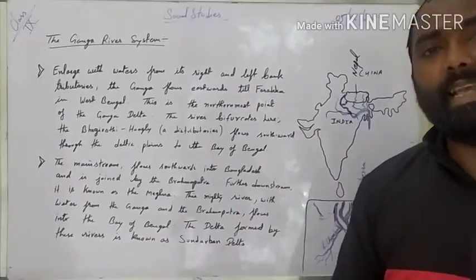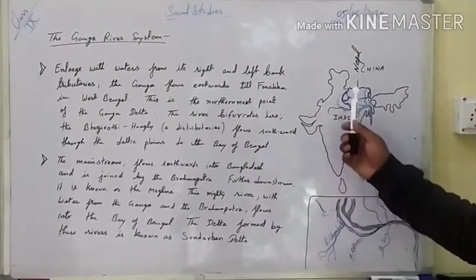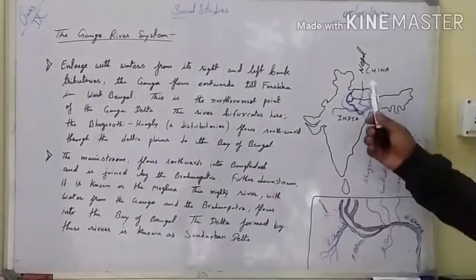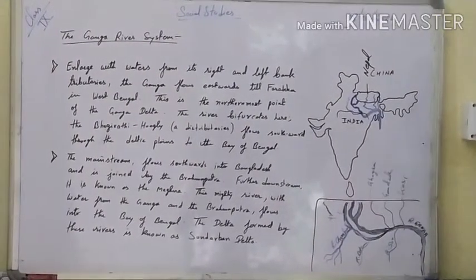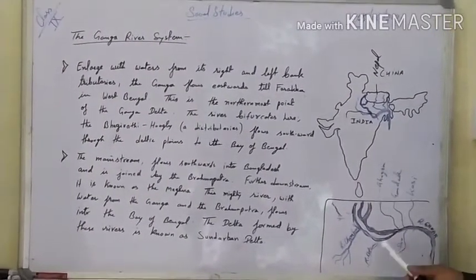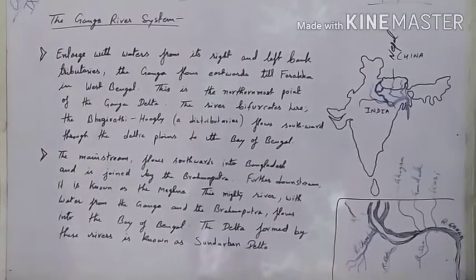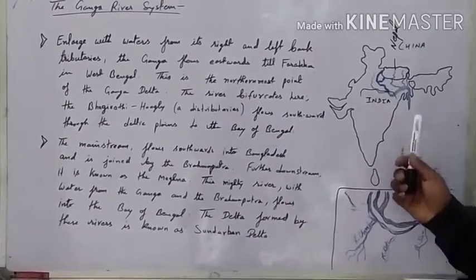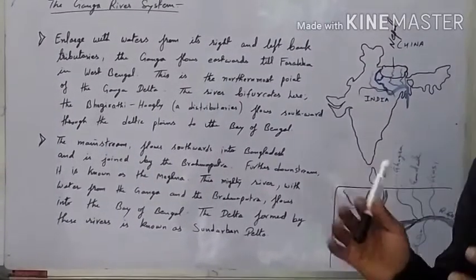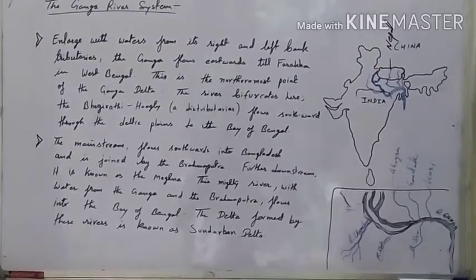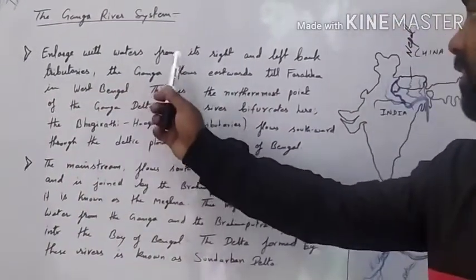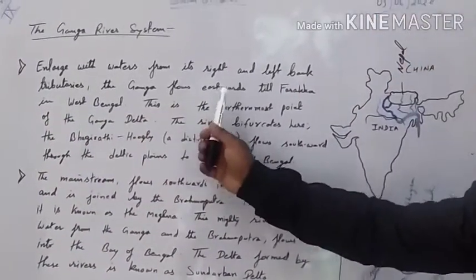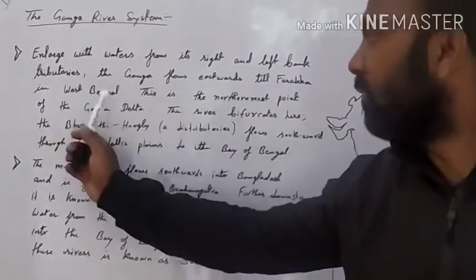Now let us understand about the flow of river Ganga in the northern plain and finally entering into the Bay of Bengal. While flowing from here, it is joined by tributaries from the left bank as well as from the right hand bank side of the river, and then finally it flows into the Bay of Bengal. Before entering the Bay of Bengal, it also forms a feature. Let us understand about it. Enlarged with water from its right and left bank tributaries, the Ganga flows eastward till Farakka in West Bengal.